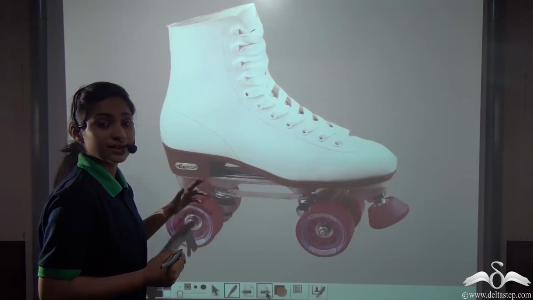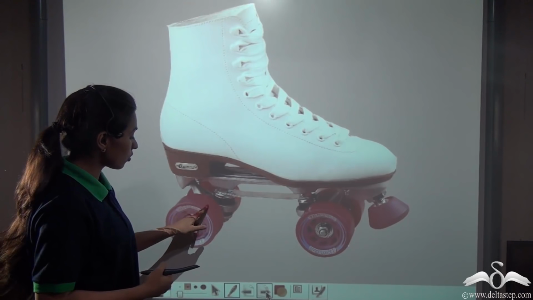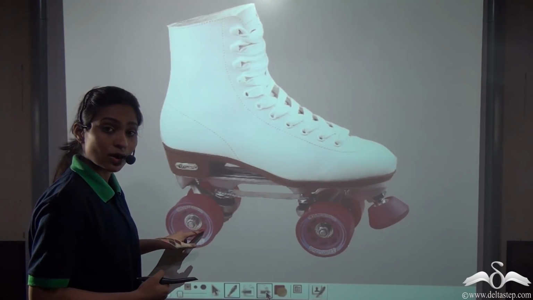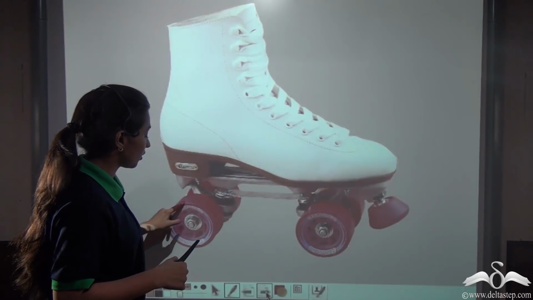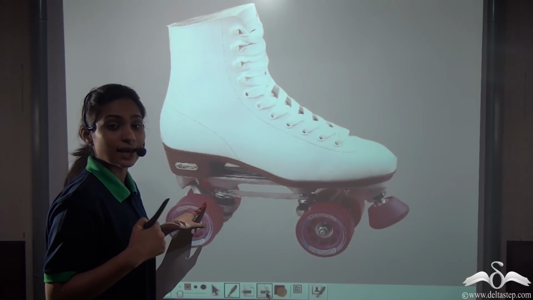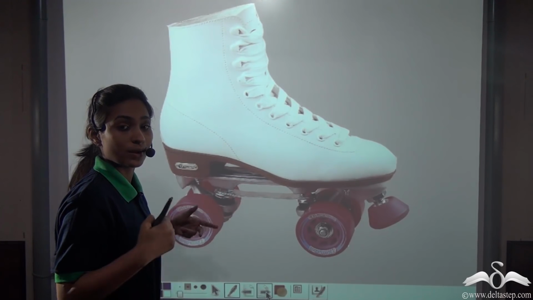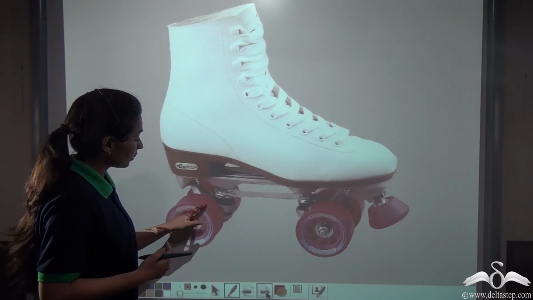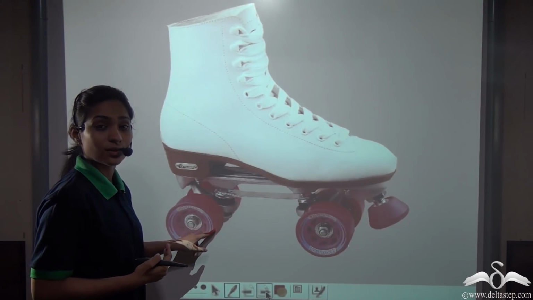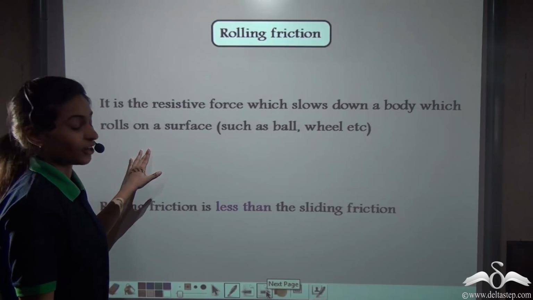Now, don't you find skating easier than sliding your feet on the ground? Well, these rollers actually also have some friction. The friction that these rollers create with the ground is less than the friction our feet would create with the surface of the ground when they rub against each other. Now, what is that friction that is created when rollers rub against the ground? Well, that is called rolling friction.